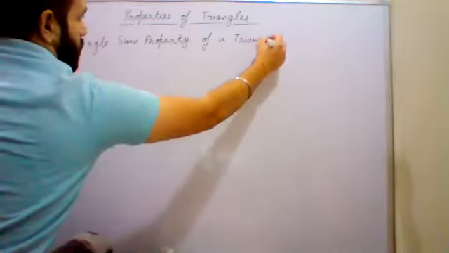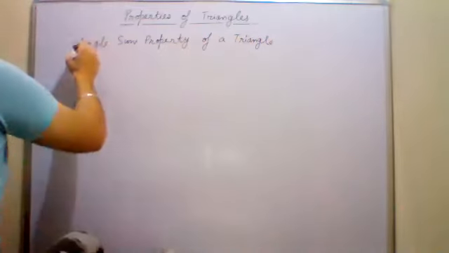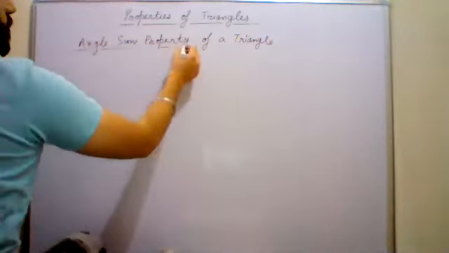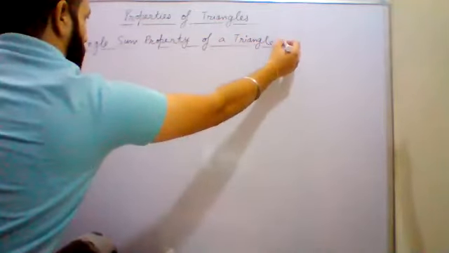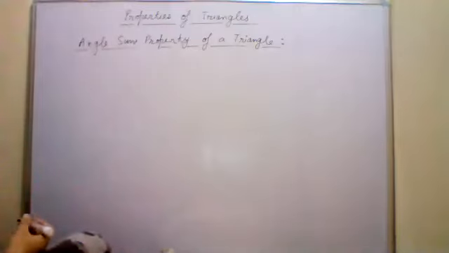Next heading, this is your next heading, angle sum property of a triangle.